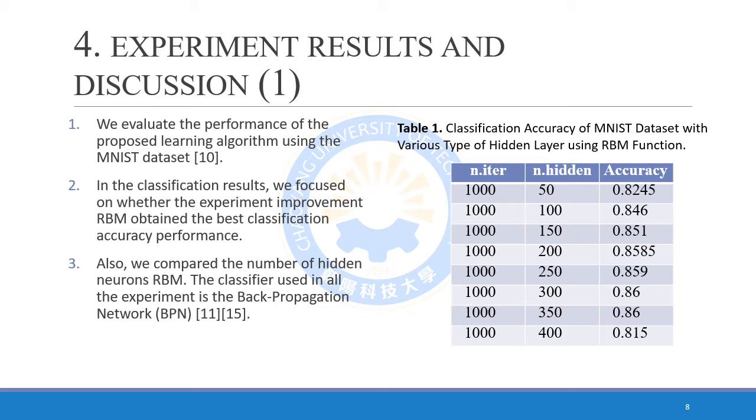The classifier used in all the experiments is the backpropagation network, or BPN. As we can see, Table 1 shows the classification accuracy of the MNIST dataset with various types of hidden layer using the RBM function. In this experiment, we use various numbers of nodes in the hidden layer. The number of iterations defines the number of training epochs.